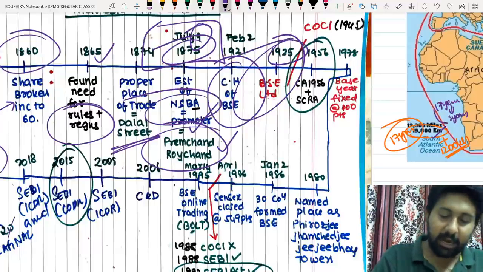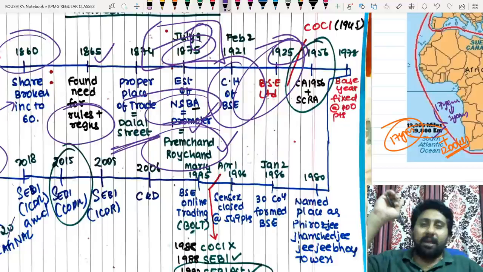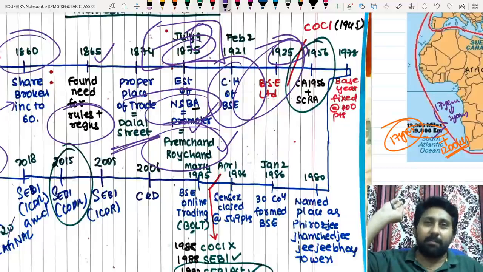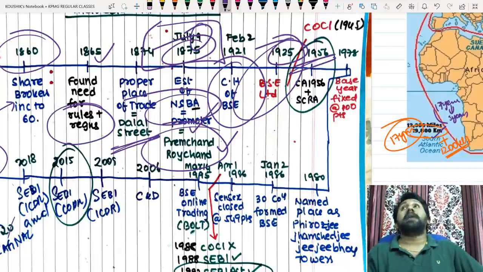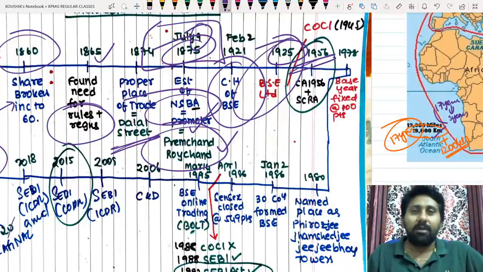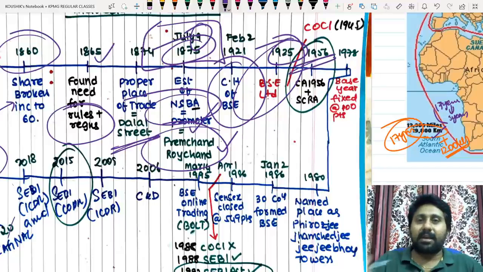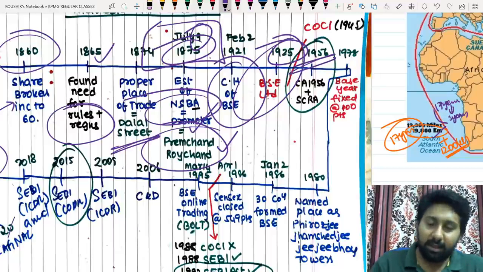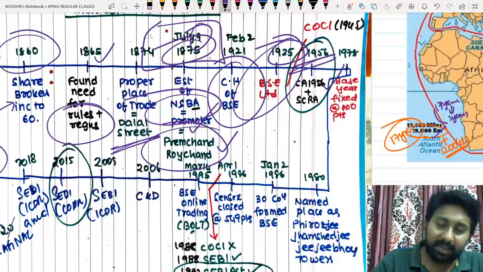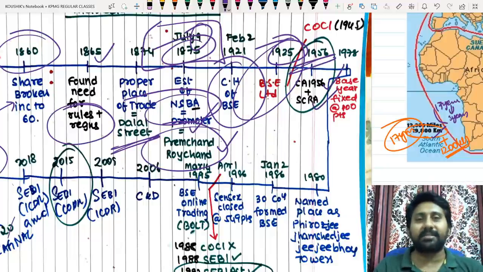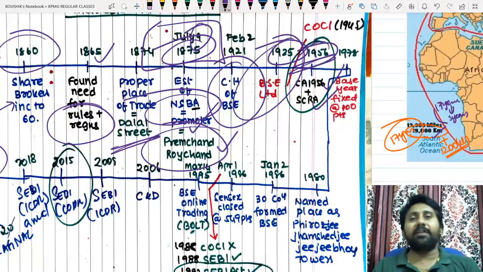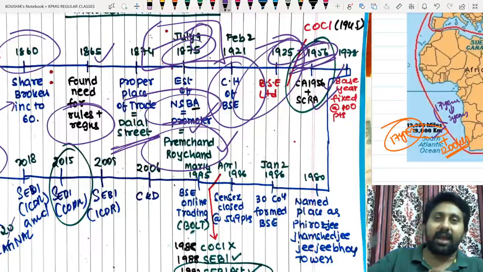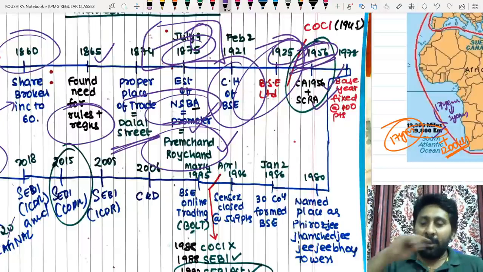In 1925, under the Companies Act, the 1907 Companies Act was in force at that time. In 1956, two acts came. The first one to regulate companies, the second one to regulate the stock exchanges in India. Regulating companies is the Companies Act. Regulating the stock exchange is the SCRA, Securities Contracts Regulation Act. This was in 1956. 1925 BSE, 1956 SCRA and Companies Act.